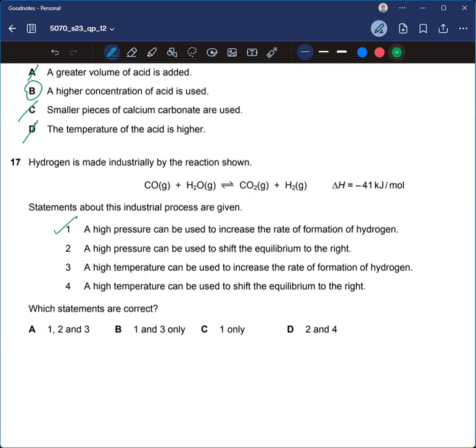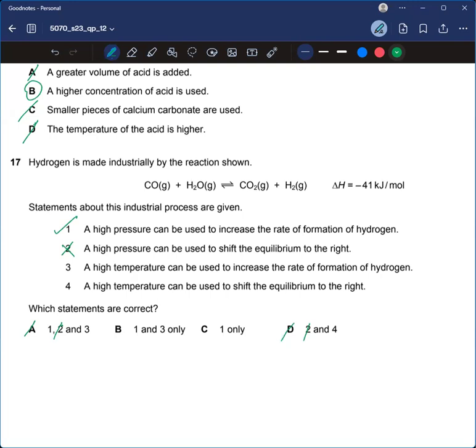A high pressure can be used to shift the equilibrium to the right. This one is incorrect. Obviously the option which has two in it. For two, the reason which I gave earlier, that molar ratio reason, would be applicable here. So two is incorrect. So A and D would be cancelled out.